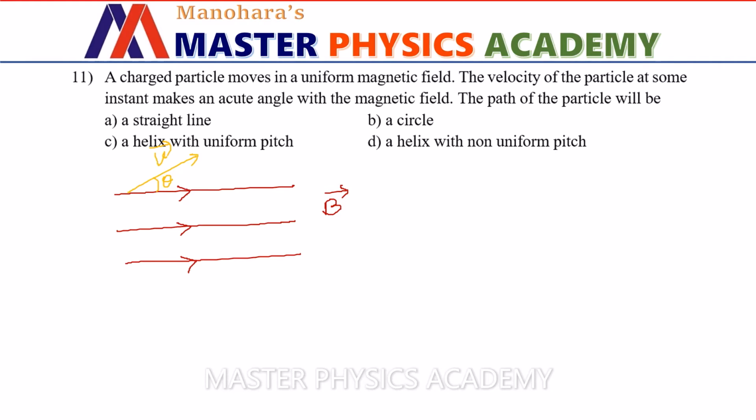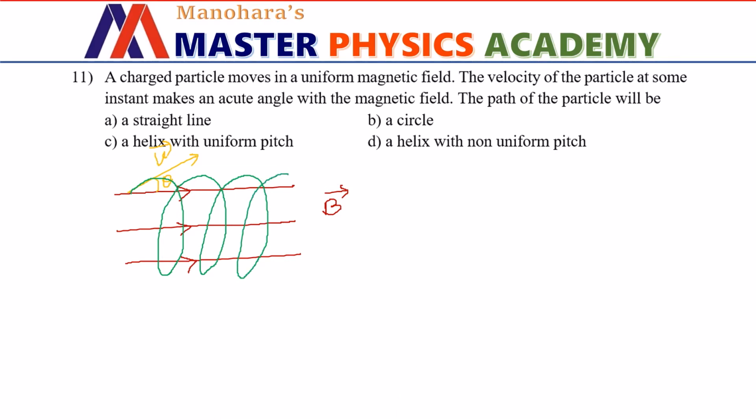So what kind of motion it will undergo is well known to us, that is going to be helical like this. But there are two options which say it is going to be a helix but of a different type. In option C it is given that a helix with uniform pitch, and in option D a helix with non-uniform pitch. Now we need to study what is pitch. Pitch is the distance covered by the charged particle when it undergoes one rotation along the direction of the magnetic field. So how are we going to calculate that?